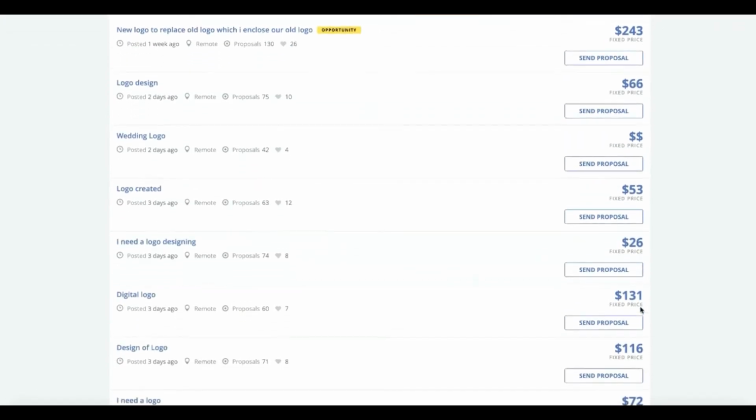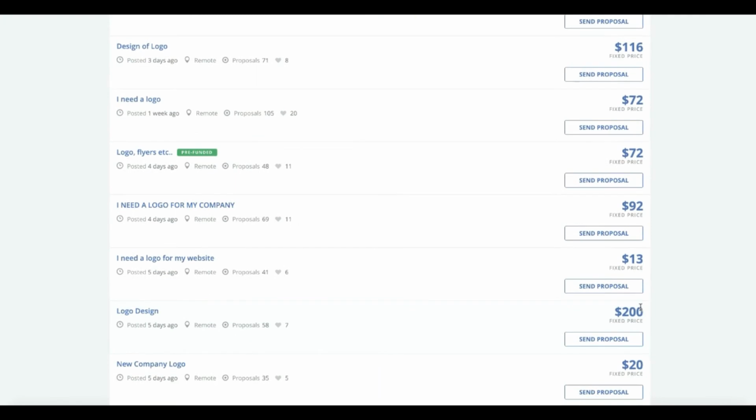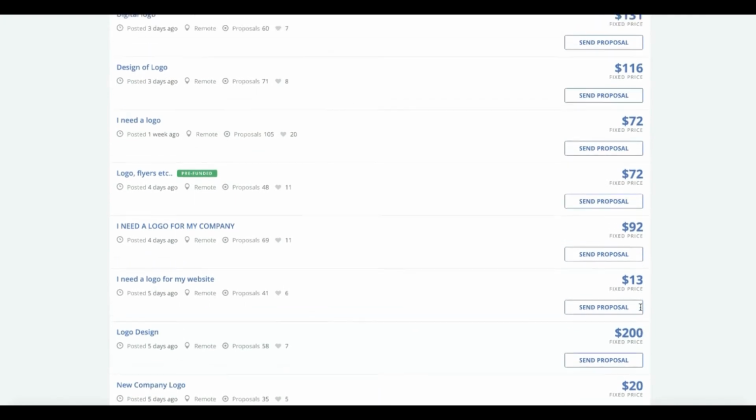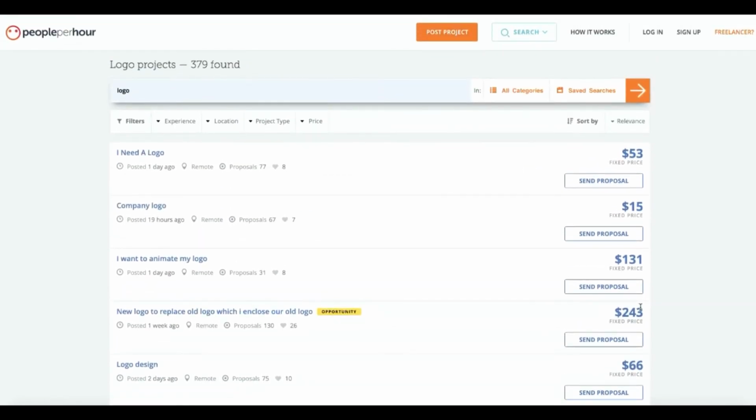So there is a lot of potential to resell these services. Basically you're like an agent connecting two people: one that can do the service and one that wants the service, and you're going to do it for some, let's call it, commission. So that is your cut. For example, you buy it for $20, you sell it for $53, you're going to be $33 in profit.